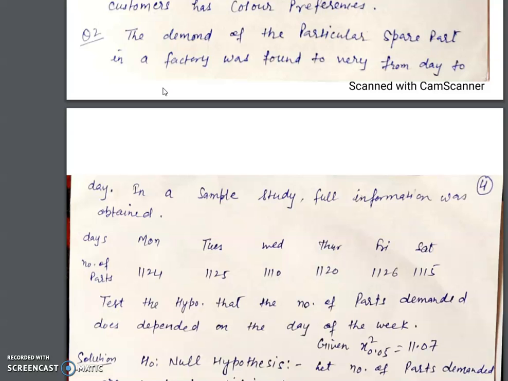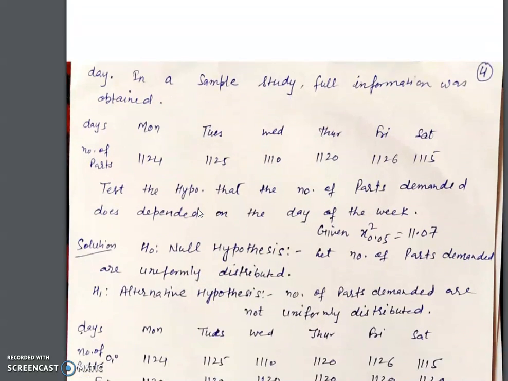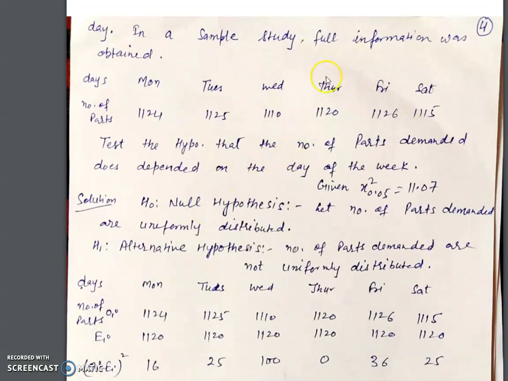Second example is: the demand of a particular spare part in a factory was found to vary from day to day in a sample study. Full information was obtained. The number of days is given, Monday to Saturday, and the number of parts: 1124 on Monday, 1125 on Tuesday, 1110 on Wednesday, and all the values we have.